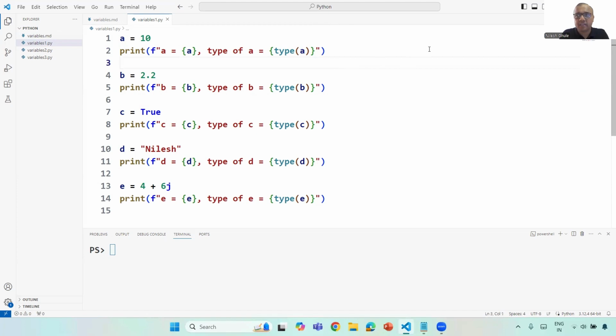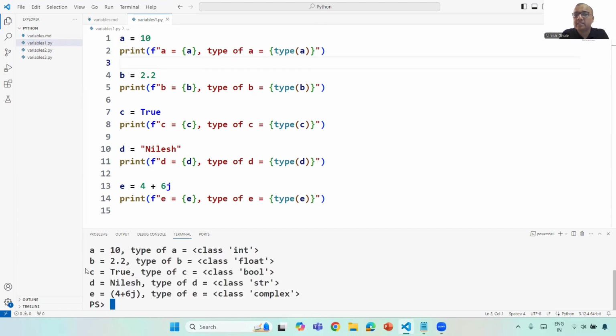When I run this application, you will realize that these five variables have different data types like int, float, bool, str, and complex. These are the basic data types in Python.